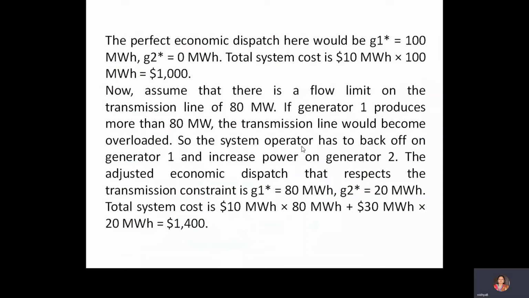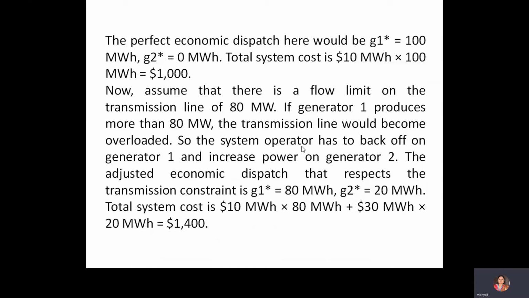The total cost will be $1,000. Next, assume there is a flow limit on the transmission line, for example 80 megawatt. The demand is 100 megawatt, but because of the flow limit we cannot transmit 100 megawatt from generator 1. 80 megawatt is the limit.